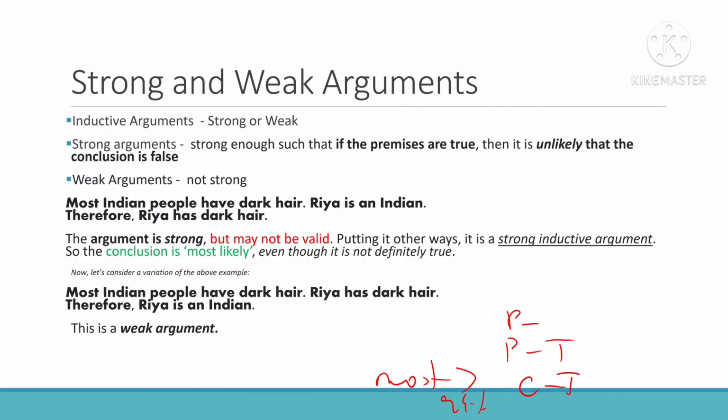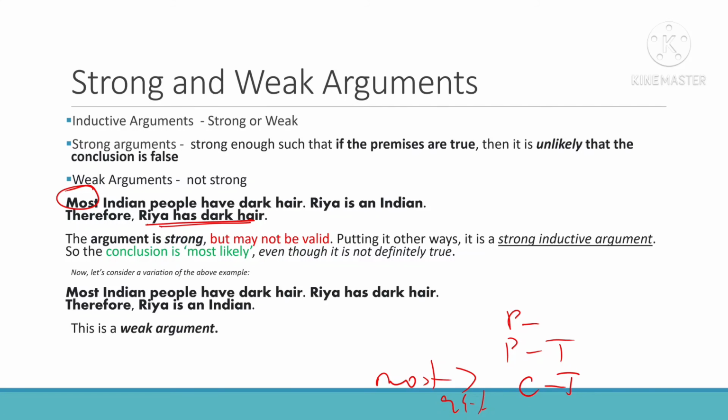Okay, see this example. Most Indian people have dark hair. Okay, you agree, right? Most of us have dark hair. Riya is an Indian. Therefore, Riya has dark hair. I am not saying all Indians, it is most Indians. I can conclude Riya has dark hair.